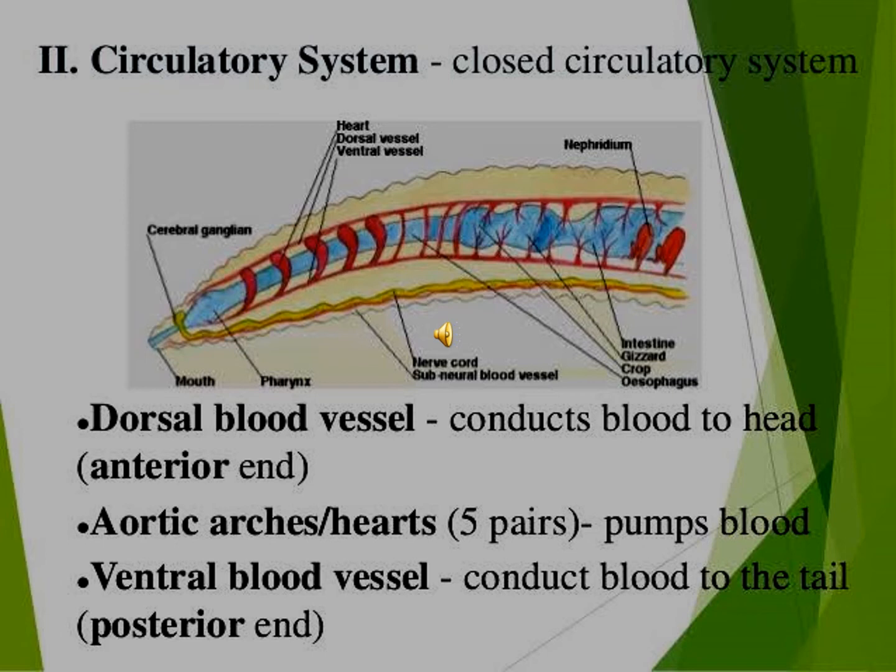The dorsal vessel receives blood from various organs in the body. The blood glands are present in the anterior segments of the earthworm. They produce blood cells and hemoglobin, which dissolve in the plasma and give the red color to the blood.